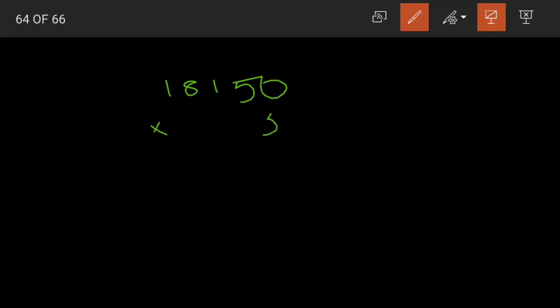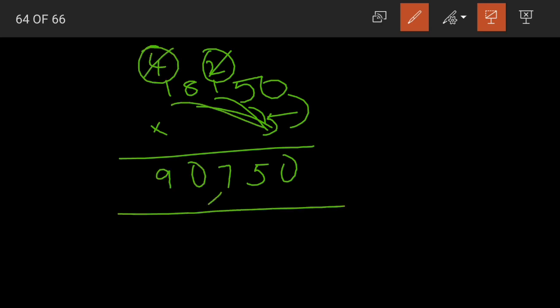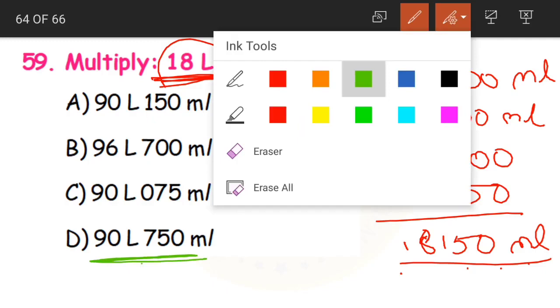18150 into 5. 5 zeros are 0, 5 5s are 25, 2 carried, 5 ones are 5 plus 2 7, 5 8s are 40, 4 carried, 5 ones are 5 plus 4 9. 90,750. So 90750, that is option D. Yes or no?